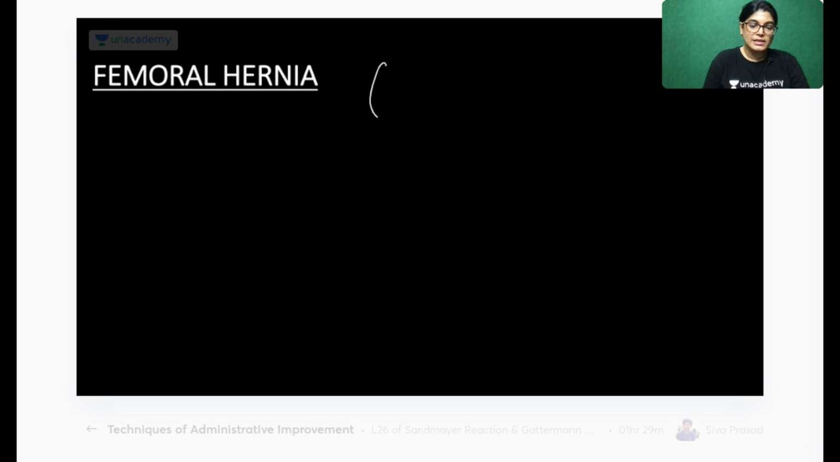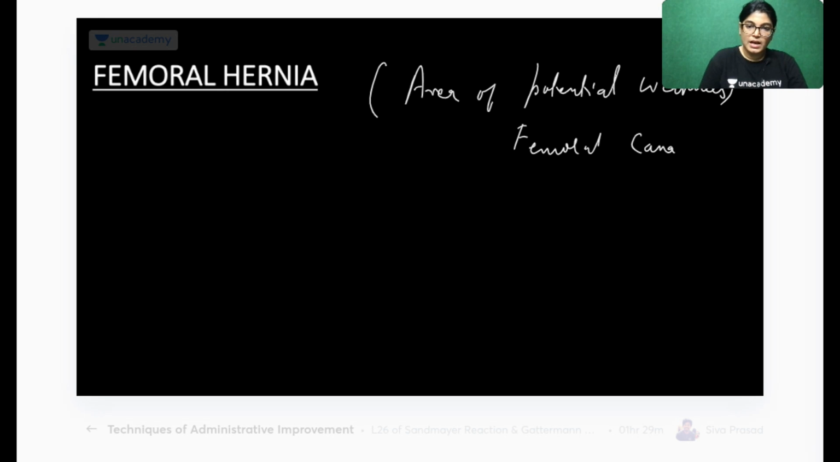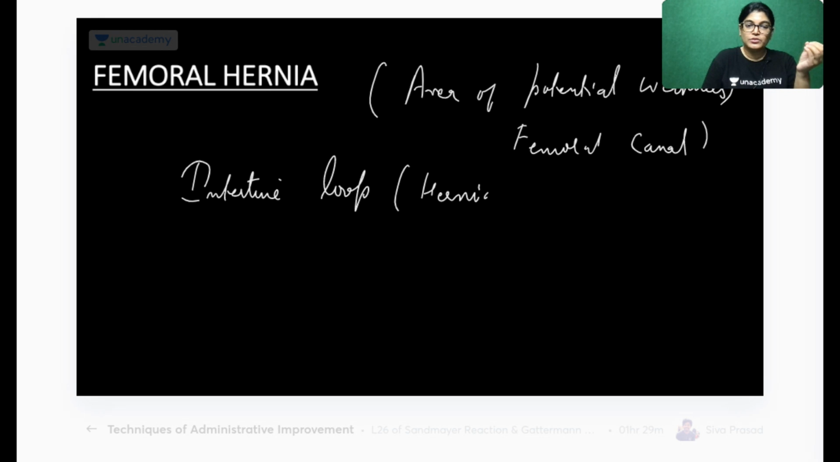So femoral hernia is quite common in females. It occurs in an area of potential weakness, the femoral canal. And what happens in this case? The intestinal loop will herniate. Through which opening will it herniate? It will herniate through the femoral canal.